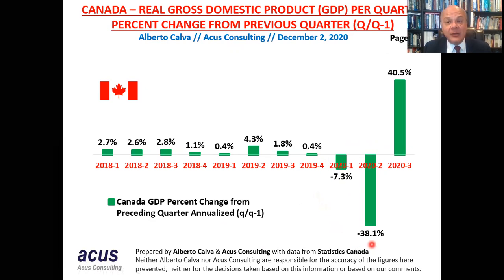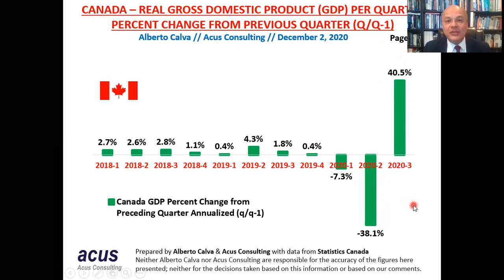Then we have an annualized rate decrease of 38.1% in the second quarter of 2020. And yes, in the third quarter there was an increase of 40.5% after a decrease of 38 and a decrease of 7.3. So even though the rate is quite large, it doesn't mean that there has been a recovery.